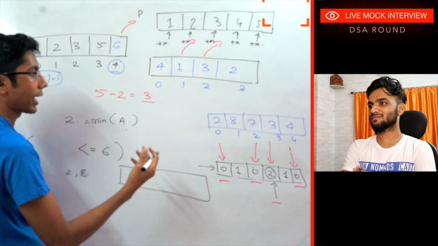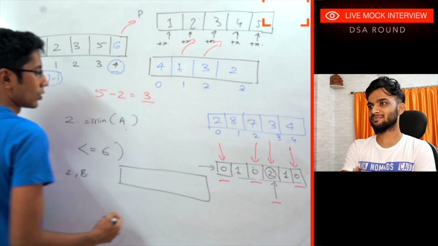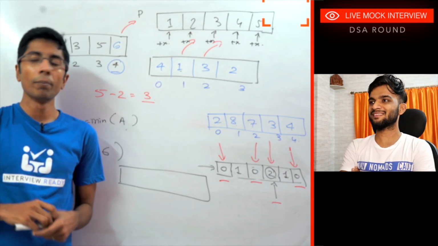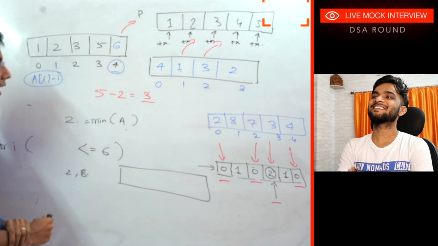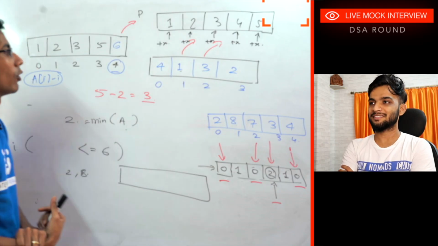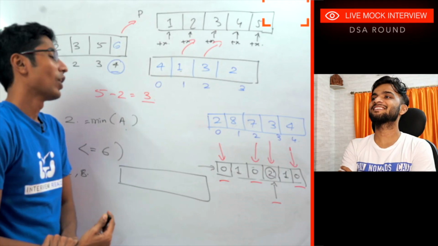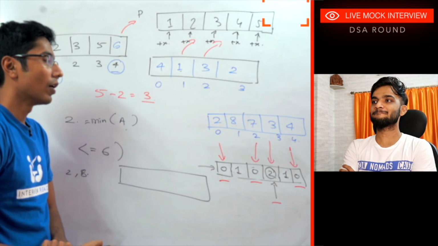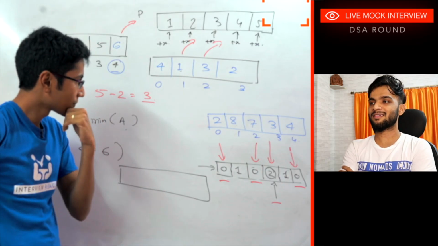Basically, I have 4 as the maximum difference. So which element should exist? This is no longer a minimum plus something. It's a range of elements which need to exist. Yes, and the range has to be of size 4. Okay, so I have to choose a value which is my minimum.